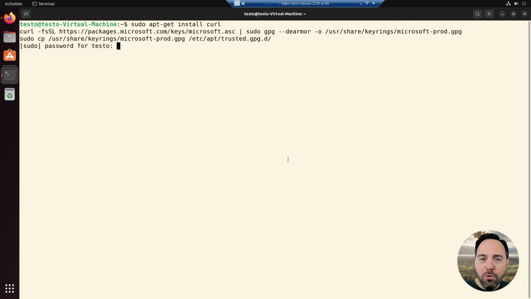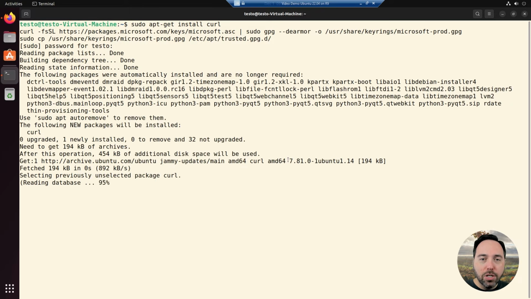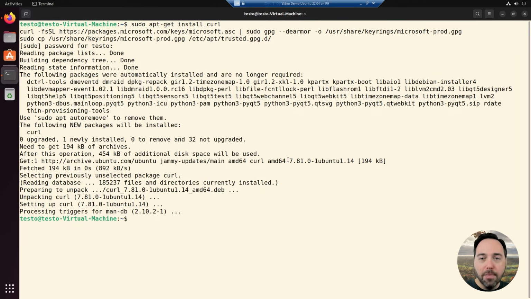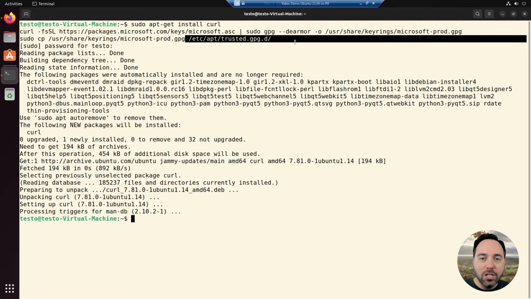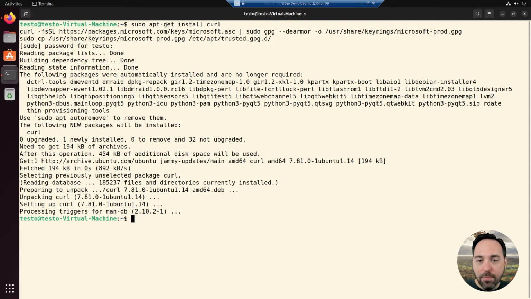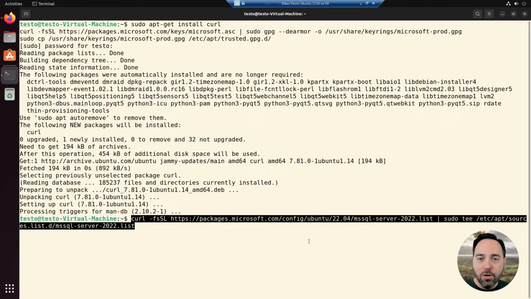There's one thing I want to point out that is not in the Microsoft instructions, but I found was required for my VM. The curl command I just ran creates a GPG public key in /usr/share/keyrings, but I need to make a copy of this in /etc/apt/trusted.gpg.d. If I don't, the commands later on in the chain will fail and I won't be able to install SQL Server. After I do this though, I'm going to grab the package list for SQL Server 2022 on Ubuntu 22.04 using another curl command.